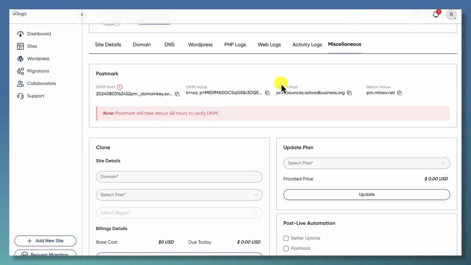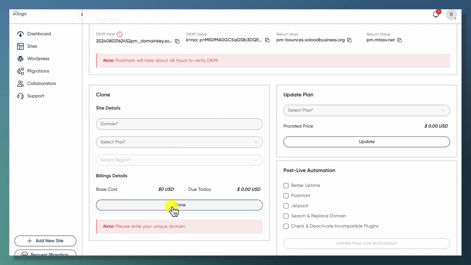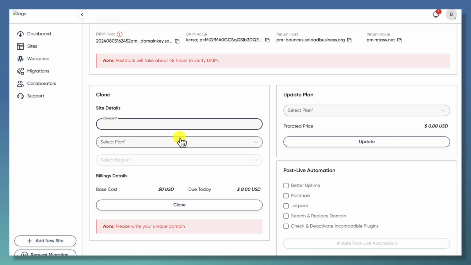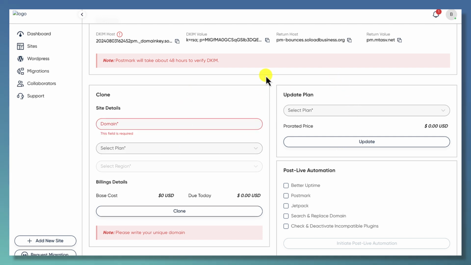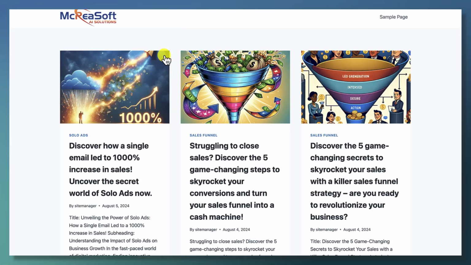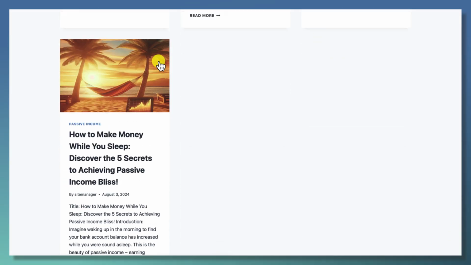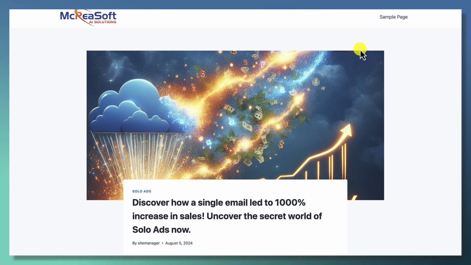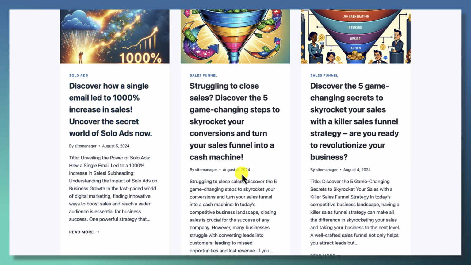You can even go over here and you can duplicate or clone your site to a new domain. Just add domain, you select your hosting plan, and you just will create that clone of that original site. So I can clone this site if I want. The thing I really want to show you is I'm just going to go out to that site, just how incredibly fast the sites are. And this is literally brand new. I created it 2 days ago, or actually created it yesterday.